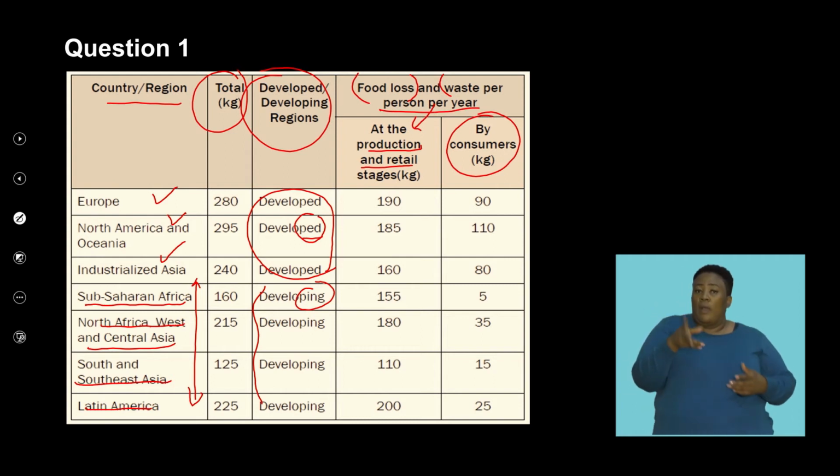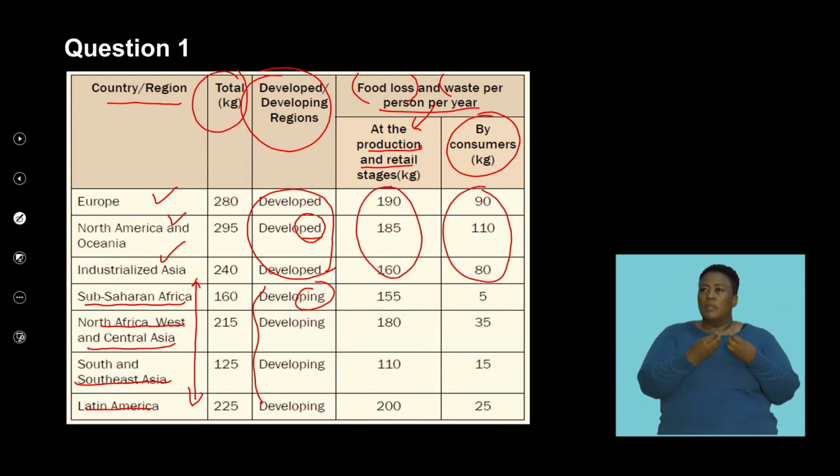And again, these stats that we need to compare is something that you need to extrapolate and pay careful attention to. So generally, if you look at the trend, we can see that at the production and retail stages, these countries that are developed have a significantly larger production loss.